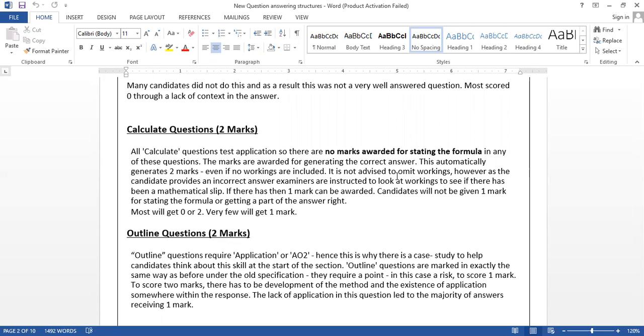Imagine the liquidity ratio, acid test ratio calculation is there in the 2020 paper. They're asking for the acid test ratio of that particular company, I think Hans Raj Mahajan worldwide exporting company. Acid test ratio 0.441. But if someone writes 0.4, that's wrong. But if you provide the calculation, if you show the workings, then you can still earn 1 mark out of it. That's why all calculation questions test application.